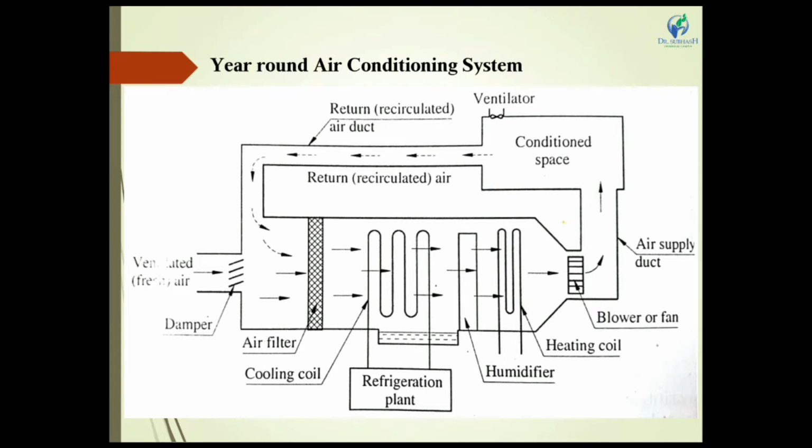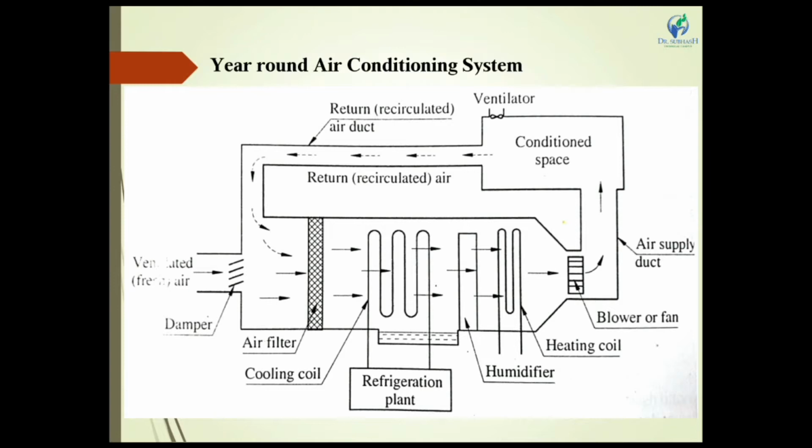It's called a year-round air conditioning system. It means we use this system throughout winter, summer and monsoon conditions. All the parts are available, such as the cooling coil, humidifier, dehumidifier and heater, in a single system. So it's called a year-round air conditioning system.